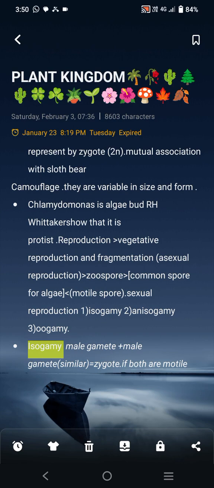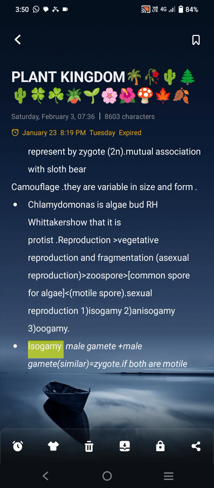Camouflage means that their body takes the color of their position, where they are situated and found. Camouflage means they protect themselves from enemies, so they use the color of the adaptation where they are found.